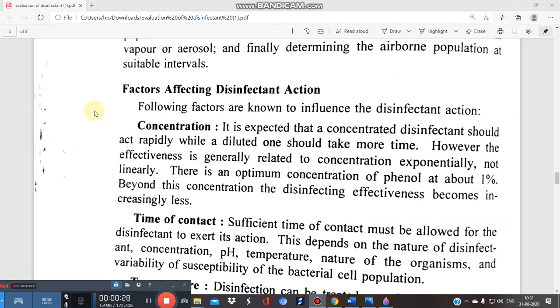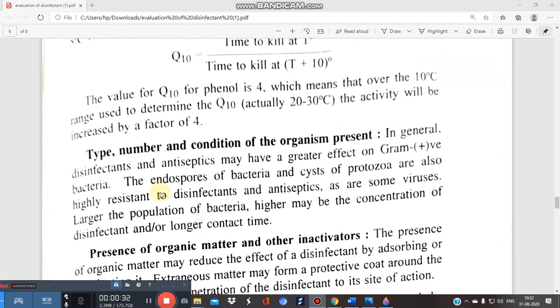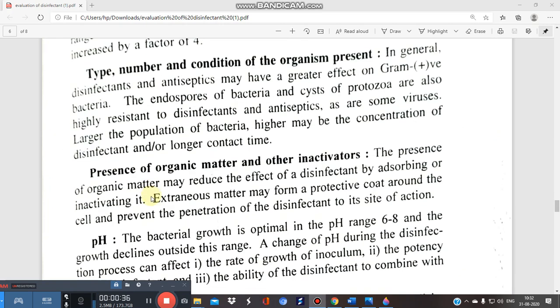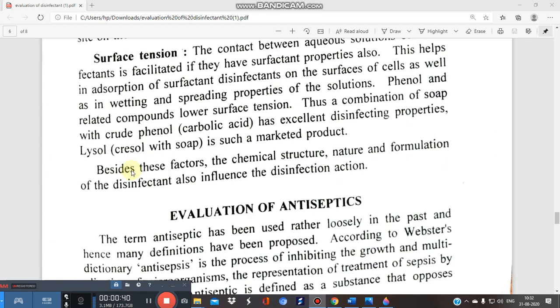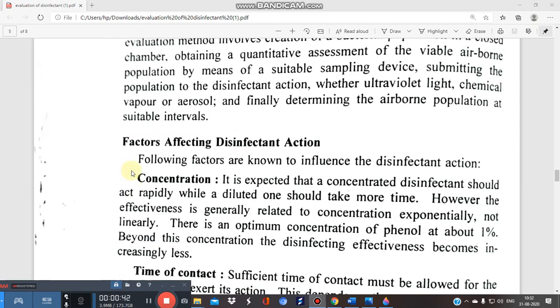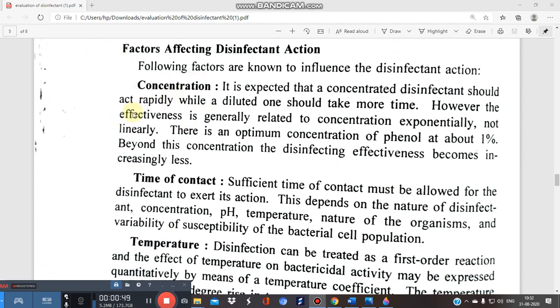So let's start. First is the concentration, then the time of contact, temperature, type, number and condition of the organism present, the presence of organic matter and other inactivators, and the last, surface tension and the pH, of course. So these are some of the factors that will affect the disinfectant action. So let's start. Concentration. Now this is very simple.